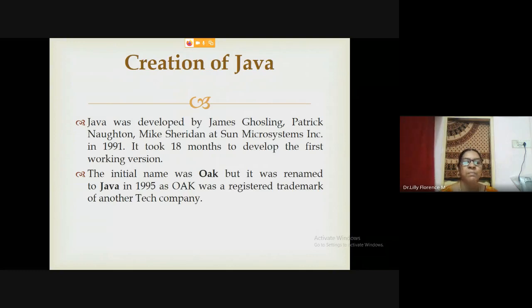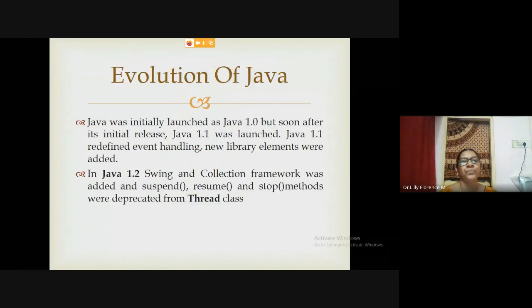There was a story behind this: when the developers developed the Java programming language, they consumed a lot of coffee. So, to remember that coffee, they named it after the very famous Java Island, which exports a lot of coffee to the entire world. To remember that, they named this language Java.